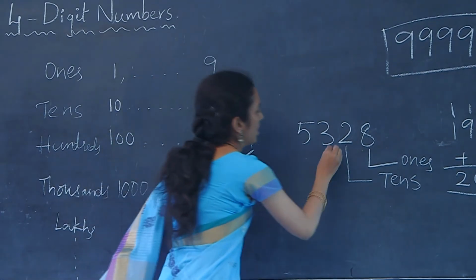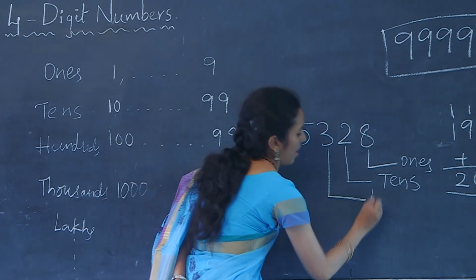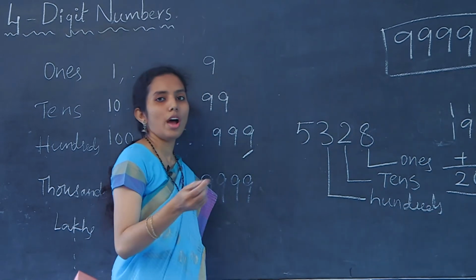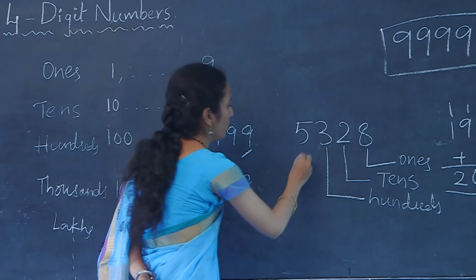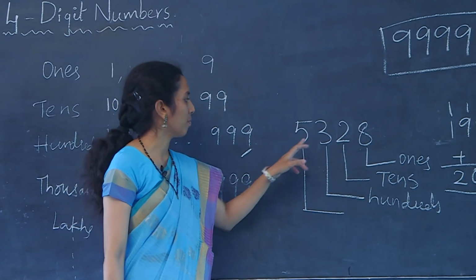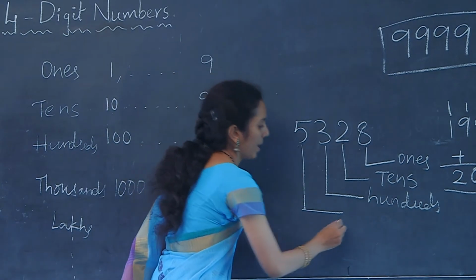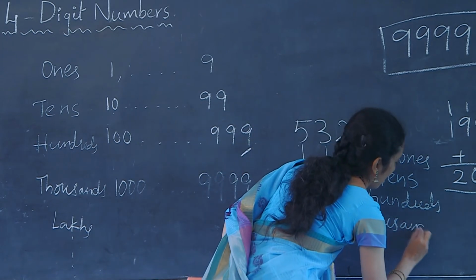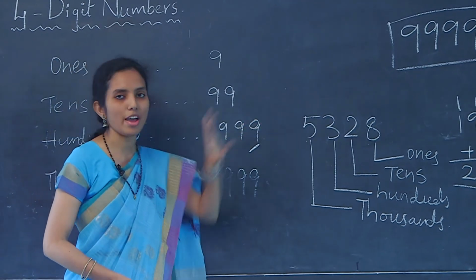Coming to the third digit, that is 3, which is in the third position, the place value is hundreds and the face value, as you all know, is the digit itself, that is 3. And coming to the fourth position, the digit 5, the place value is thousands and the face value is the digit itself, that is 5.